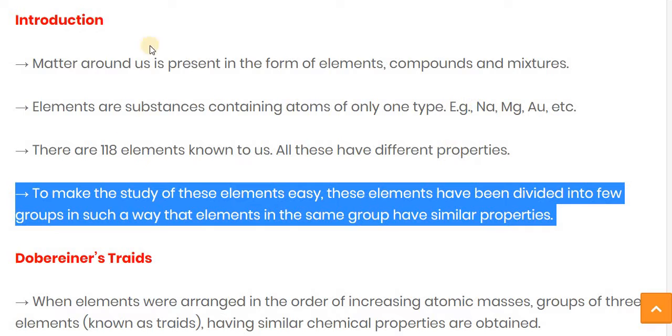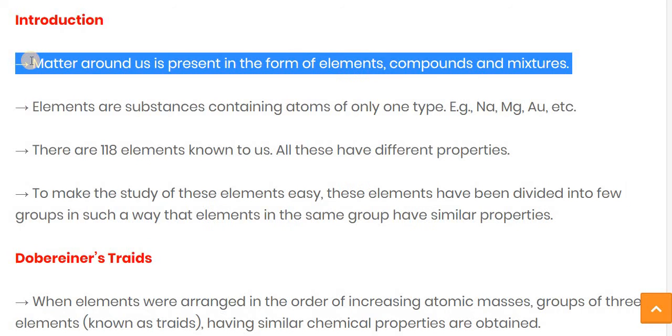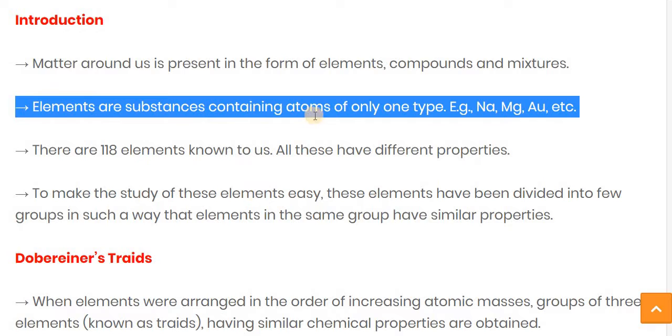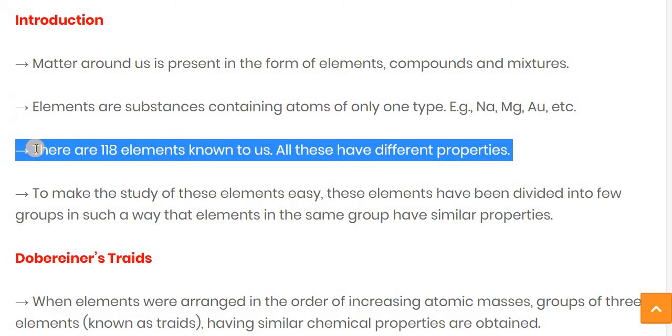Let's see the introduction part one more time. As we know, the matter around us is present in the form of element, compound, and mixture. Elements are substances containing atoms of only one type, for example sodium, magnesium, aurum, which is gold, etc. Till now there are a total of 118 elements known to us, and all these 118 elements have different properties.